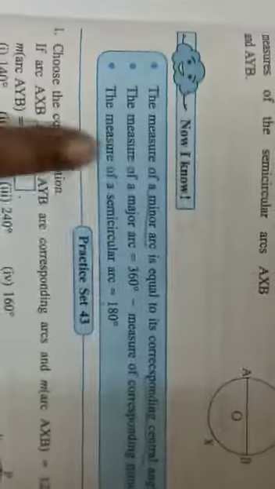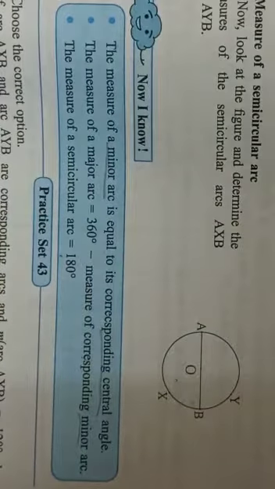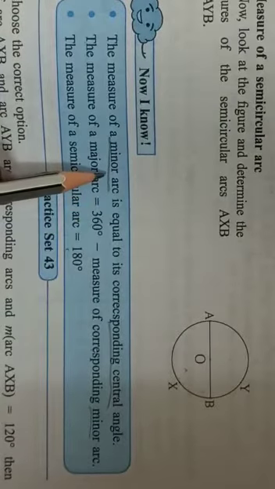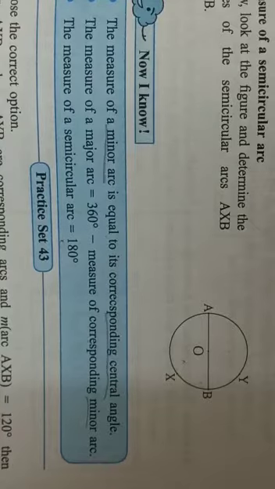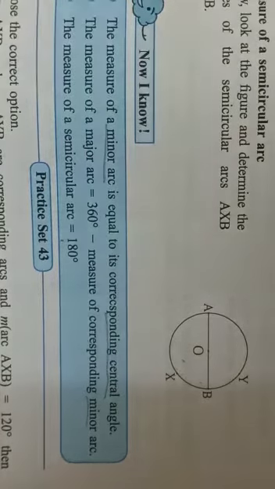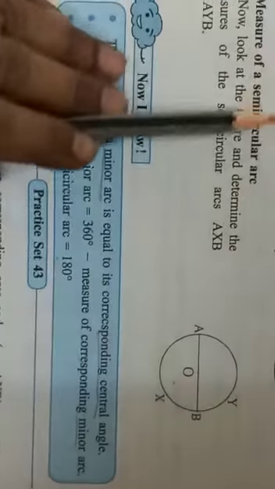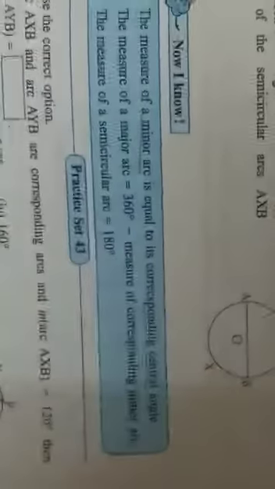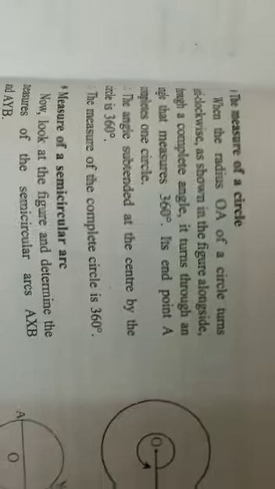So the wordings here are easy. The measure of the minor arc is equal to its corresponding central angle. So in the exam I will give you: the measure of the minor arc is 70, what is the measure of its corresponding central angle? I will be giving this question. So I am explaining the basic concepts first. I hope you have understood central angle, measure of the minor arc, major arc, semicircular arc. Then the measure of a complete circle you should also know is 360 degrees. So all this is related to the circle, and the concept should be very clear, then only can you understand further.